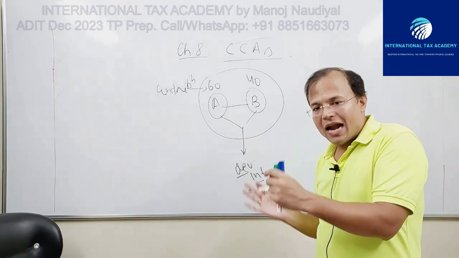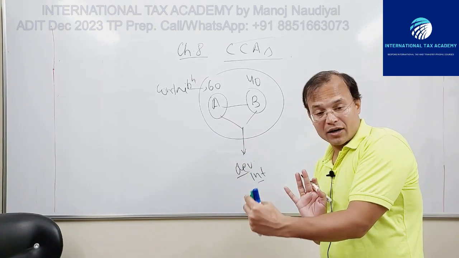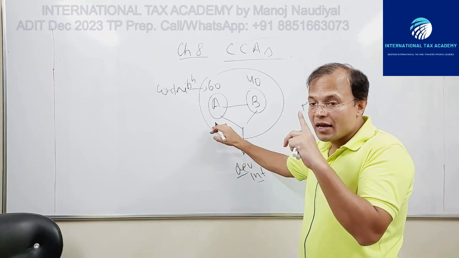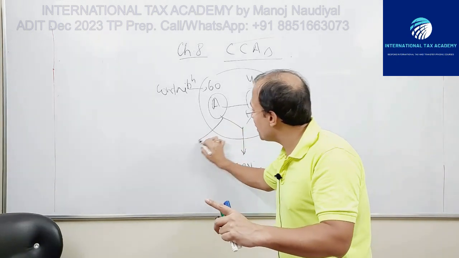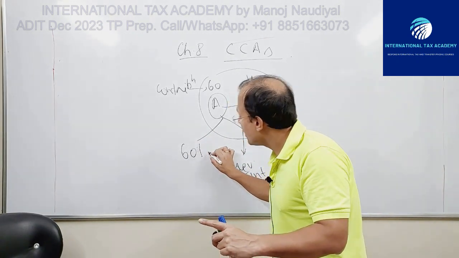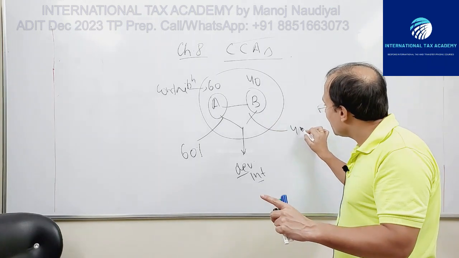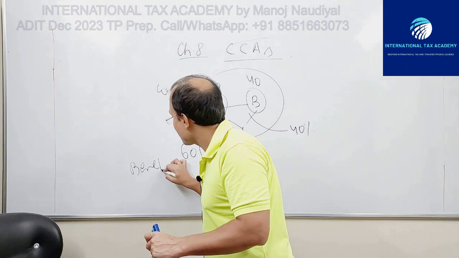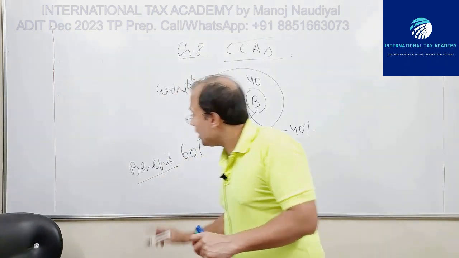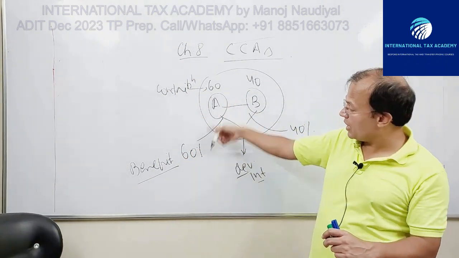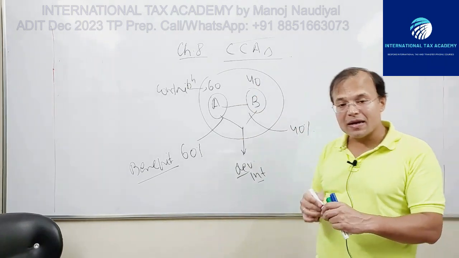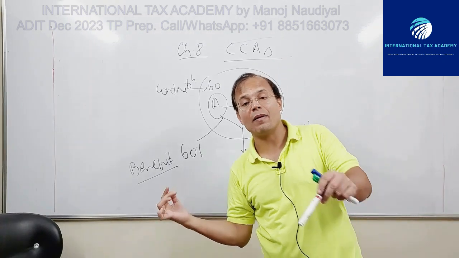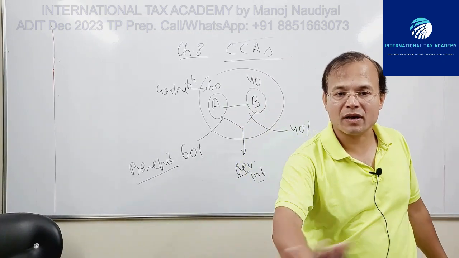During the life of this CCA, A should derive 60% of the benefits and B should derive 40% of the benefits. This is the benefits. If contribution and benefits match, then you will say that the arm's length principle is satisfied for the controlled transactions covered by this CCA. And your job is done.